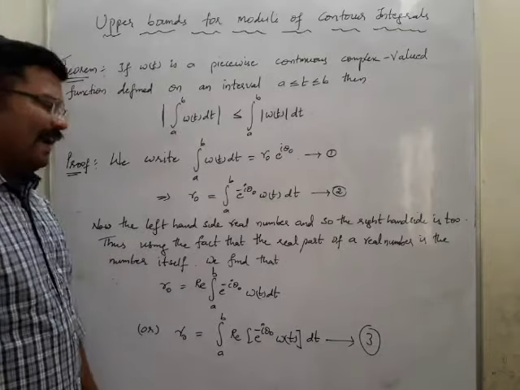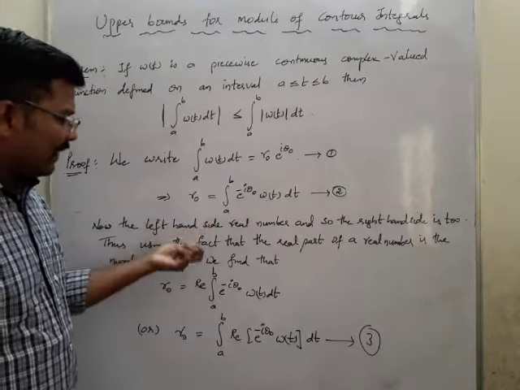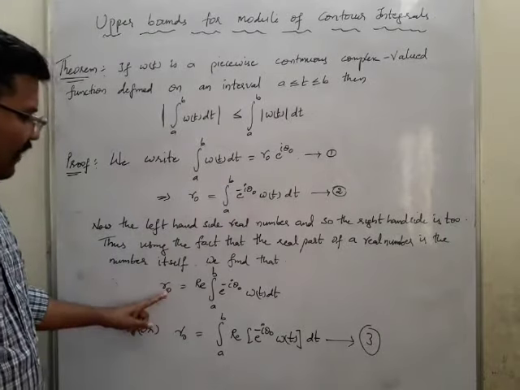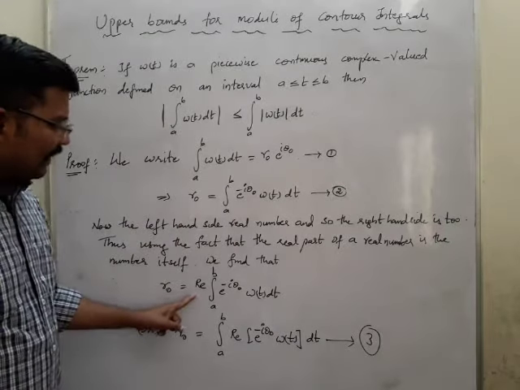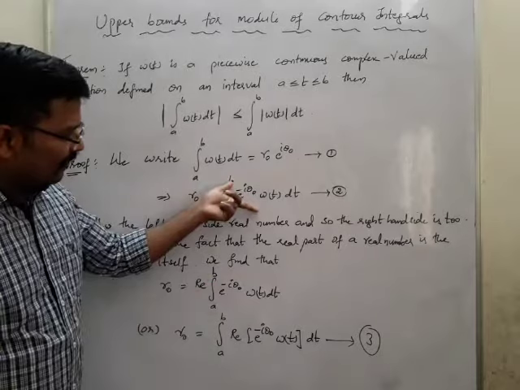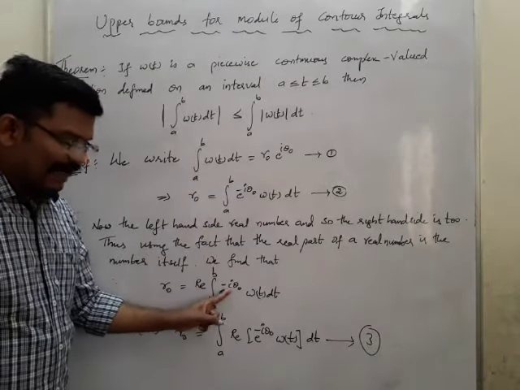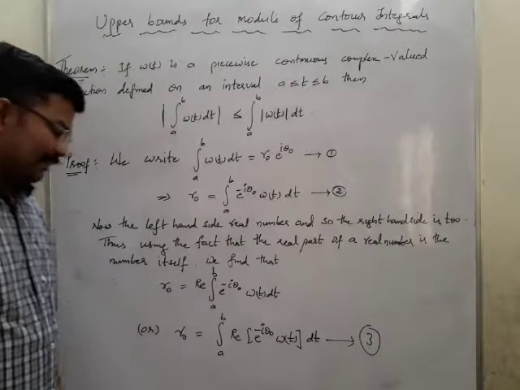We have the fact that the real part of a real number is again the same real number. Therefore we write r naught equal to the real part of integral a to b e power minus i theta naught w of t dt.